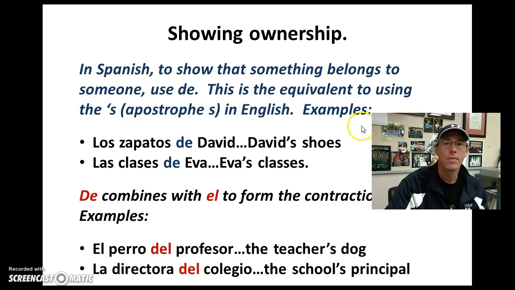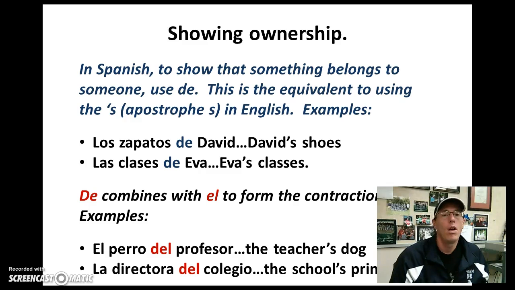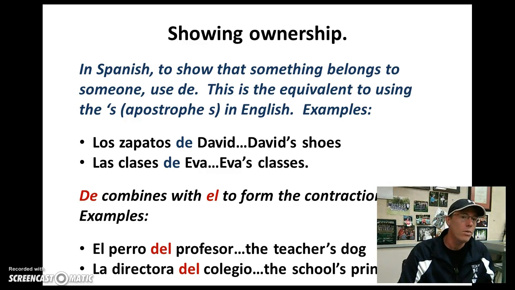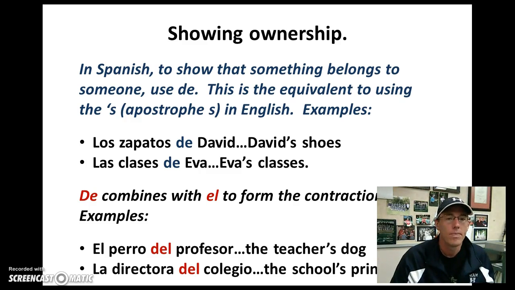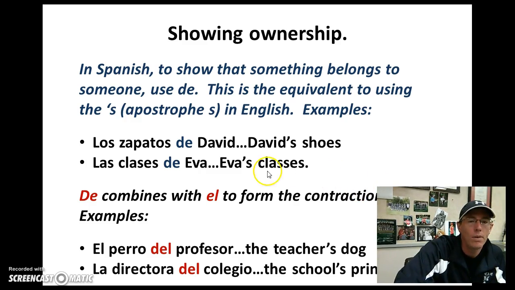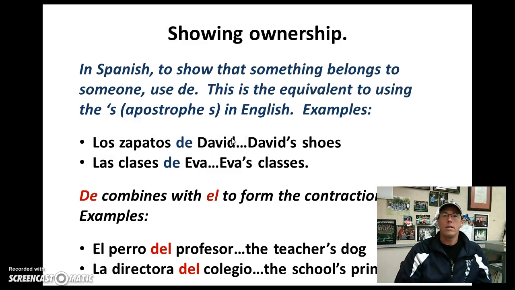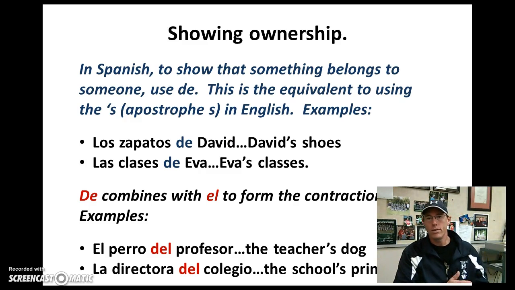La próxima, showing ownership. So in Spanish, to show that something belongs to someone else, we use the word de. We don't use an apostrophe S. It's equivalent to using the apostrophe S in English. So for example, if I want to say David's shoes, I wouldn't say David's zapatos. I would say los zapatos de David, the shoes of David. Obviously, a very awkward phrase in English. So again, we clean that up a little bit when we translate back to our language.